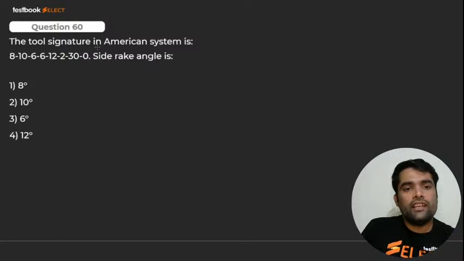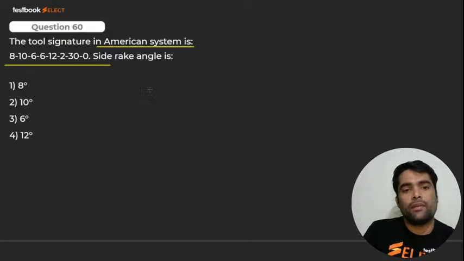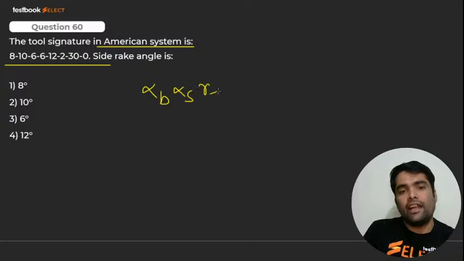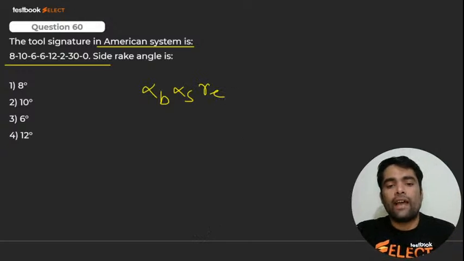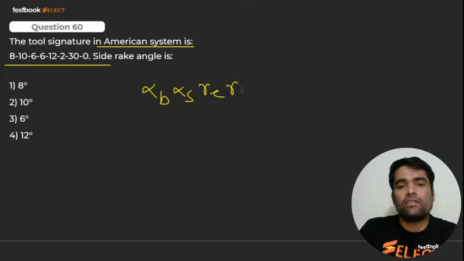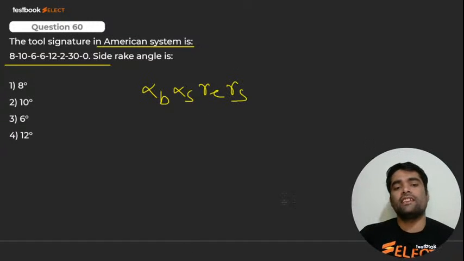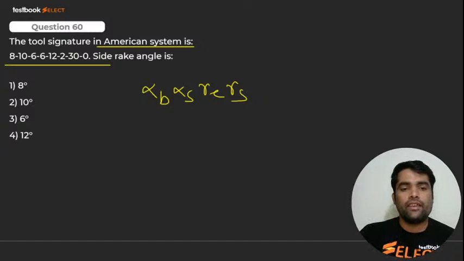The tool signature in American system is what? This one. They have shown side rake angle. तो पहले क्या होता है बच्चा? Back rake angle. फिर क्या होता है? Side rake angle. फिर क्या होता है? End relief angle. फिर क्या होता है? Side relief angle. ऐसे बढ़ते नहीं जाते. फिर क्या होता है? End cutting edge angle. अरे समझ आ रहा है कुछ? Yes or no?